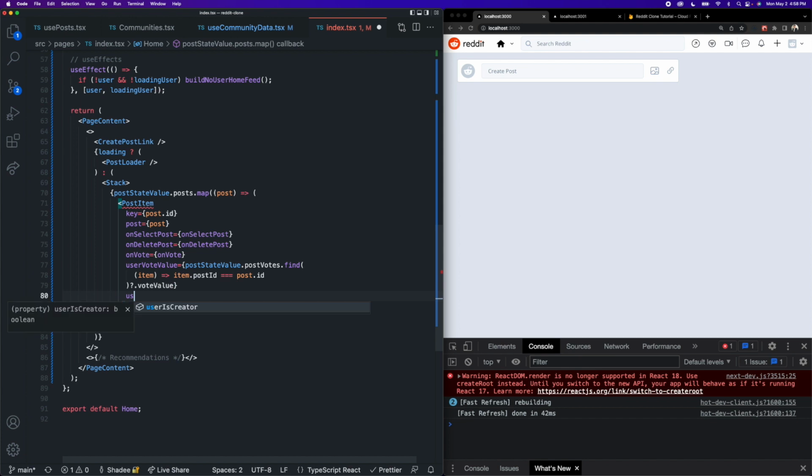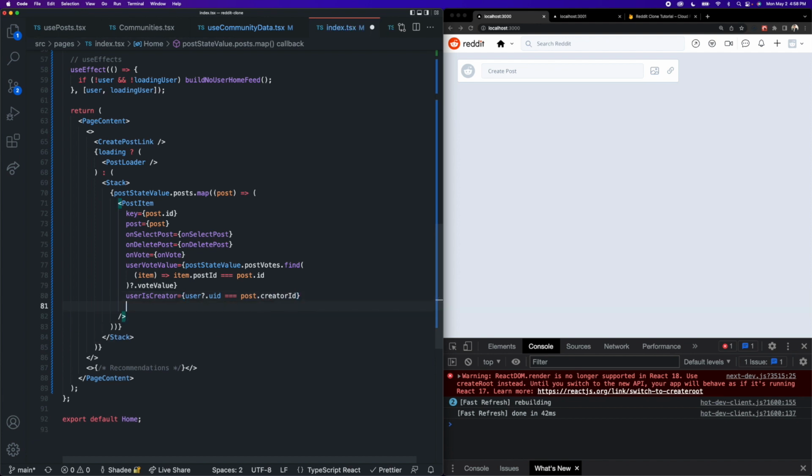Okay, we're going to pass another prop called user is creator to know if we are the author of this post. So we can say, does the user ID equal to this post's creator ID? And the last prop we are going to add is going to be a Boolean called homepage to tell this component whether or not we are currently on the home page.